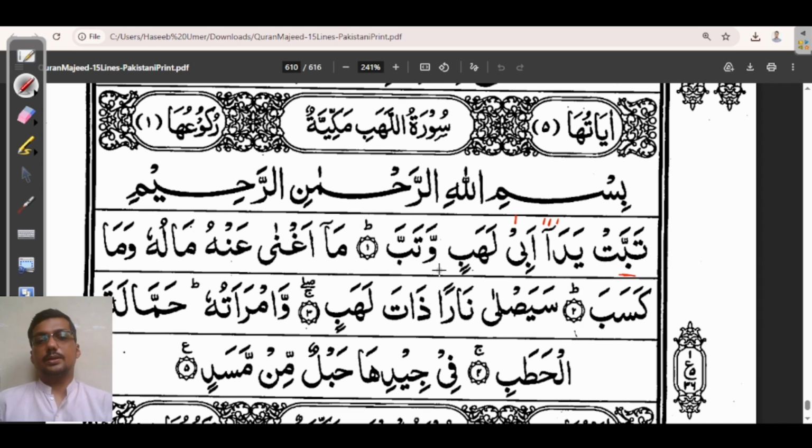Lahabin wa tab. So in this word we have the letter waw which has a shadda sign, and when we join the letter ba with the waw, we have to do a gunna. Okay? Lahabin wa tab. And at the end, we have to do a kalkala. It means a bouncing sound we have to produce. Wa tab. Now let me read the whole ayat.